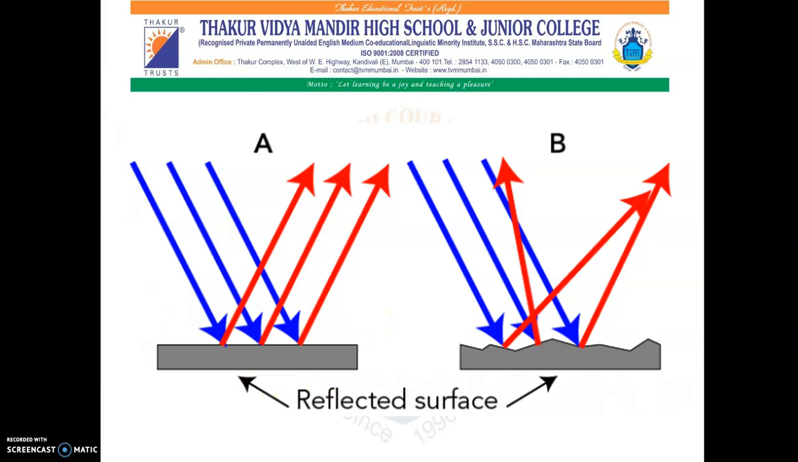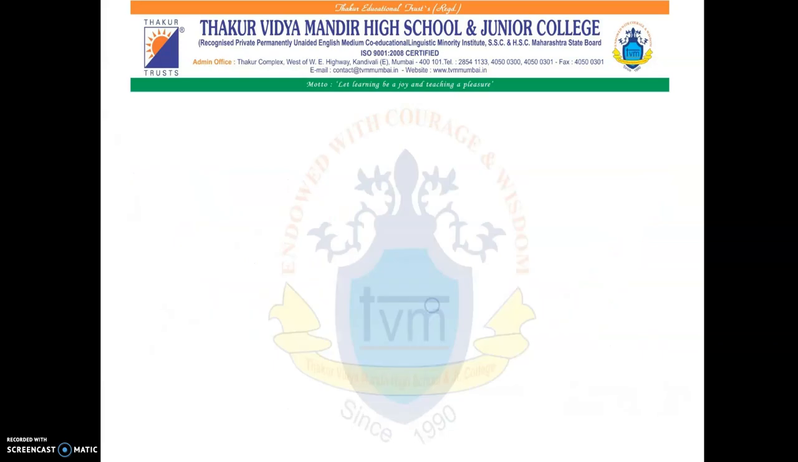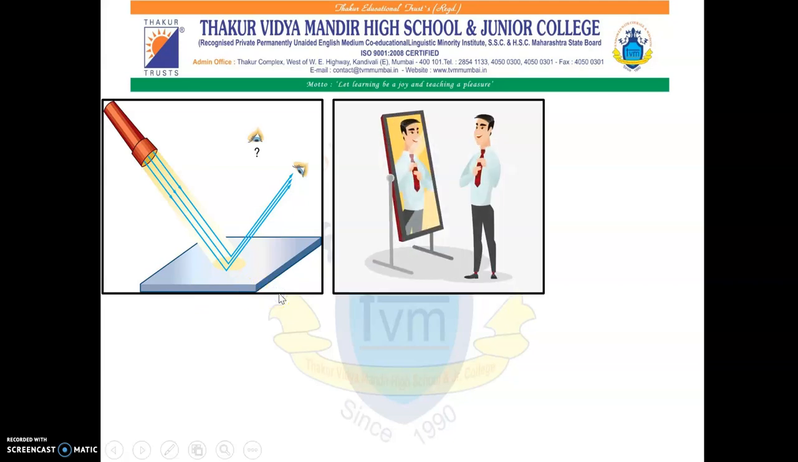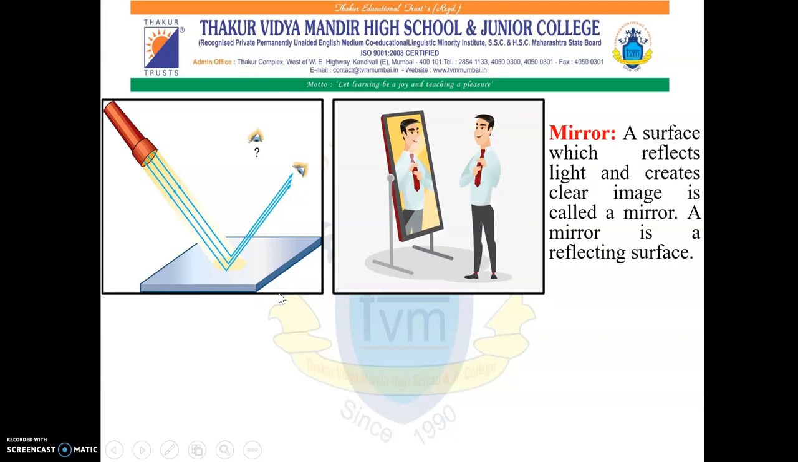We all are using mirrors in our day-to-day life. So now let us understand what a mirror is and how light is reflected from a mirror. The German scientist Justus von Liebig coated the plane surface of a piece of ordinary glass with silver metal and made the first mirror. Such a mirror is called a silvered glass mirror. In scientific language, a surface which reflects light and creates a clear image is called a mirror. A mirror is a reflecting surface.